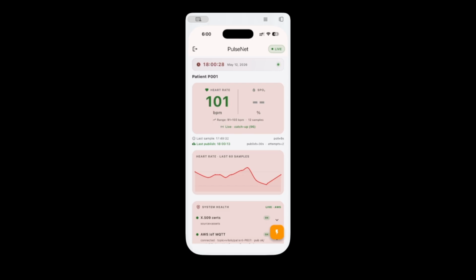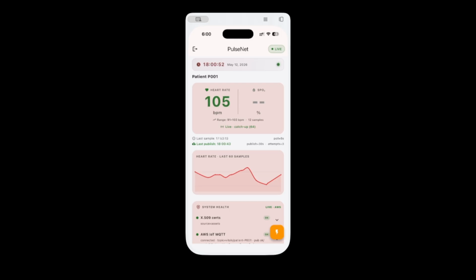Seeing the buffer badge under the patient row, this small badge next to the patient row is the local buffer count. If the network drops, every reading we generate goes into a bounded ring buffer on the device, capped at 500 entries, FIFO eviction. When the connection comes back, the buffer drains in chronological order before we resume live publish. Nothing gets dropped, nothing gets reordered.